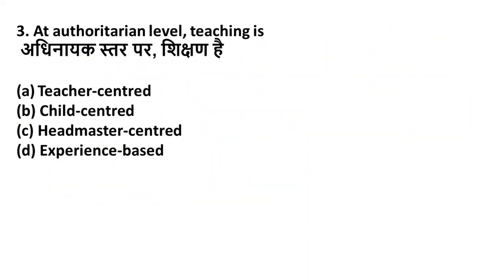It is completely at authoritarian level. Teaching is option A, teacher centered; option B, child centered; option C, headmaster centered; option D, experience based. Friends, authoritarian level means where a teacher wants to maintain dominance, wants to maintain discipline, and here a teacher will give students a list of restrictions. So here the correct answer is option A, teacher centered.